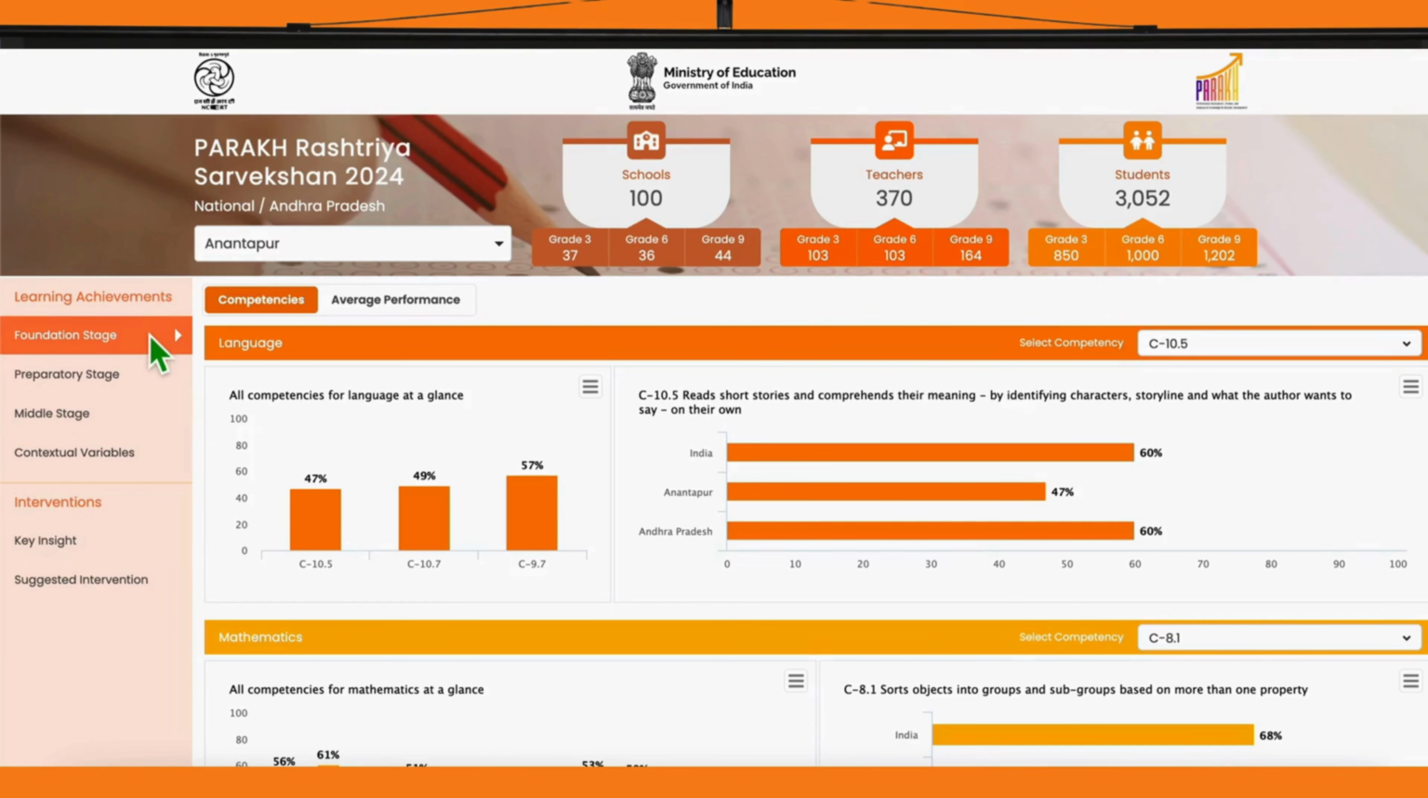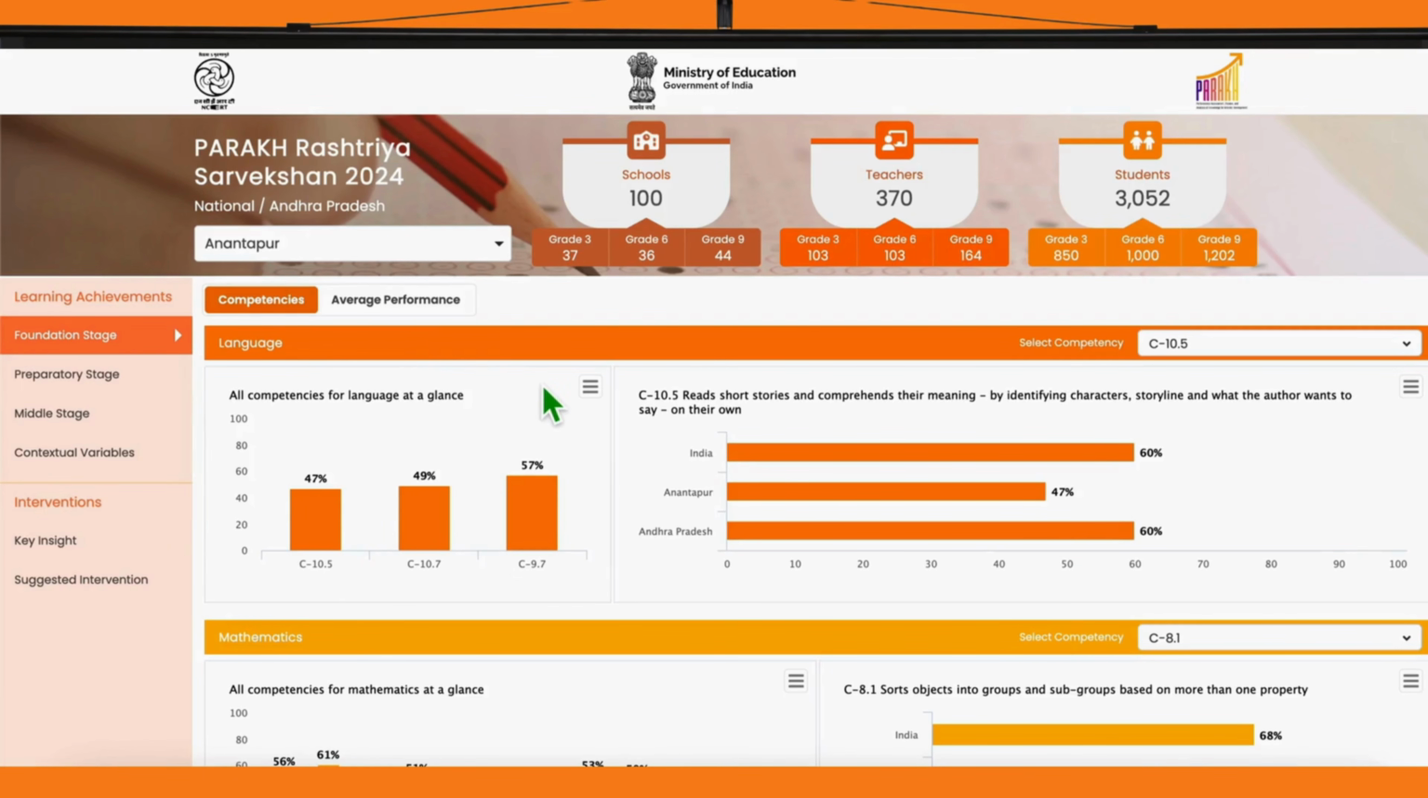This section has 4 dashboards: Foundation stage, Preparatory stage, Middle stage, and Contextual variables. We are currently viewing data for the Foundational stage dashboard, which has 2 pages: competencies and average performance. By default, it opens on the page for competencies. In this section, we can explore all the competencies, which have been grouped and arranged by subjects.